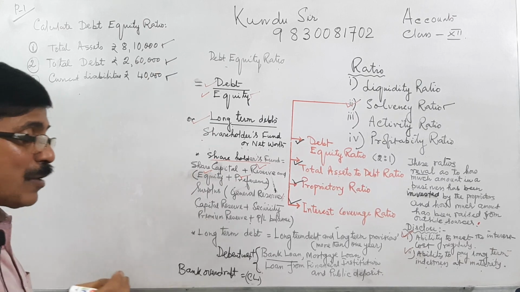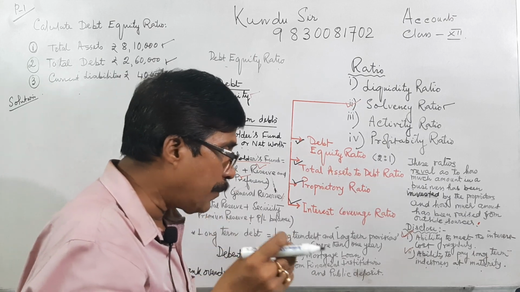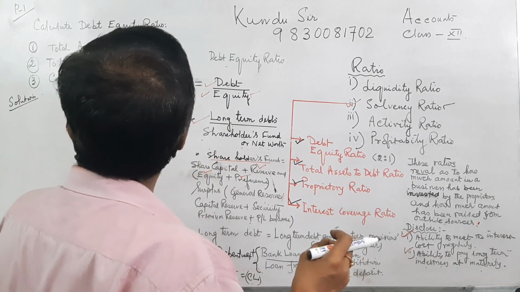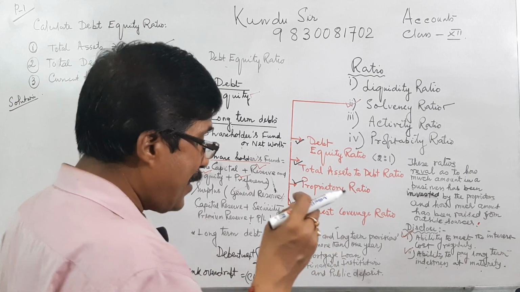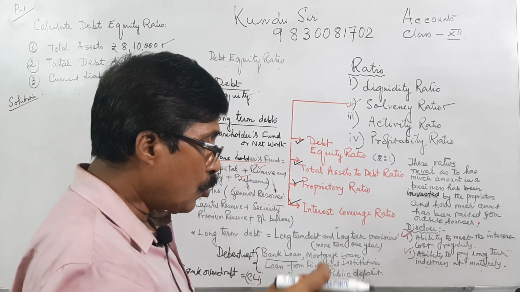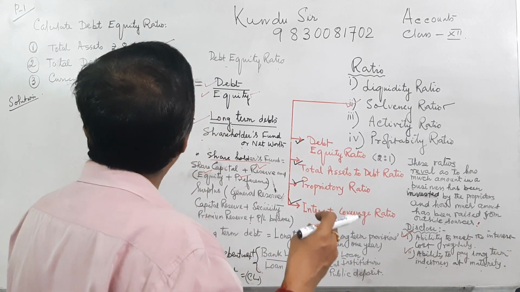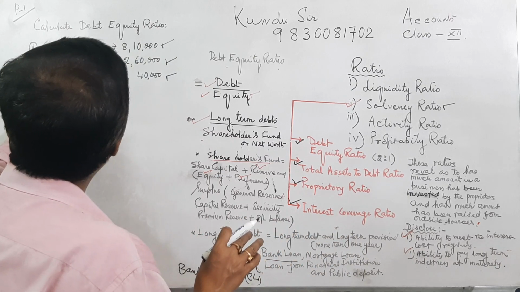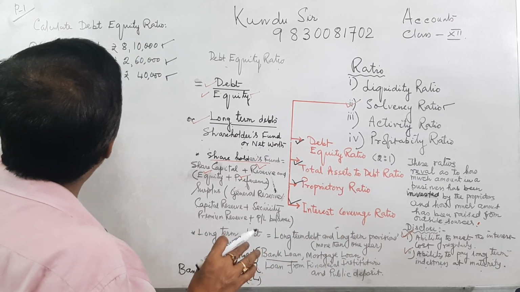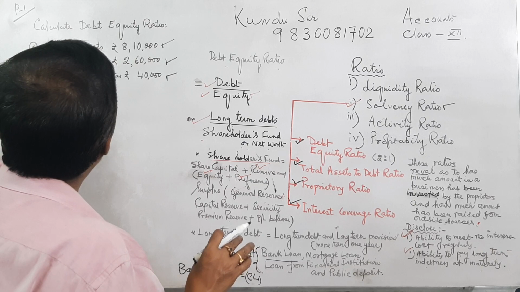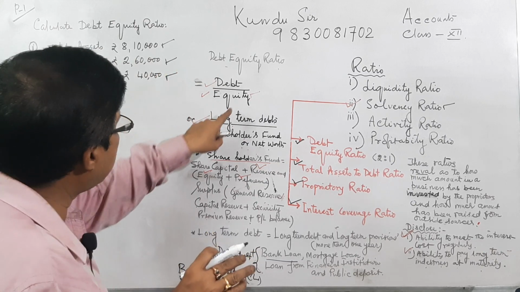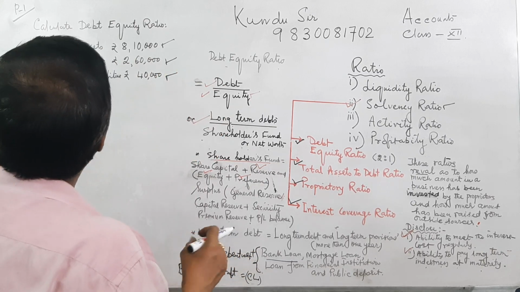Debt equity ratio equals debt upon equity in this problem. Then long term debt equals total debt minus current liability.